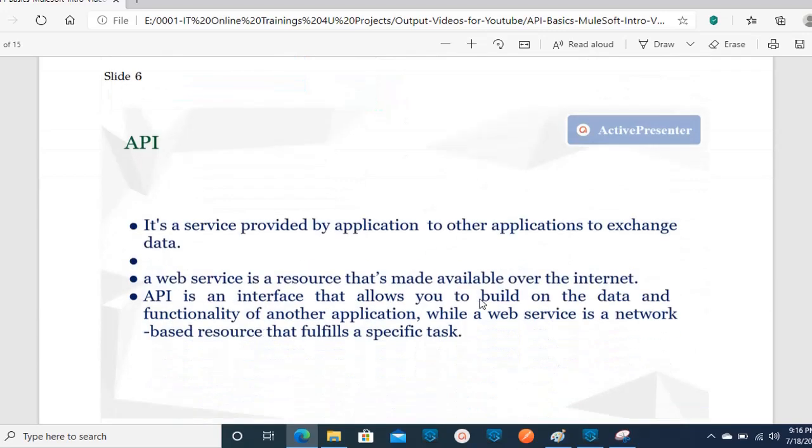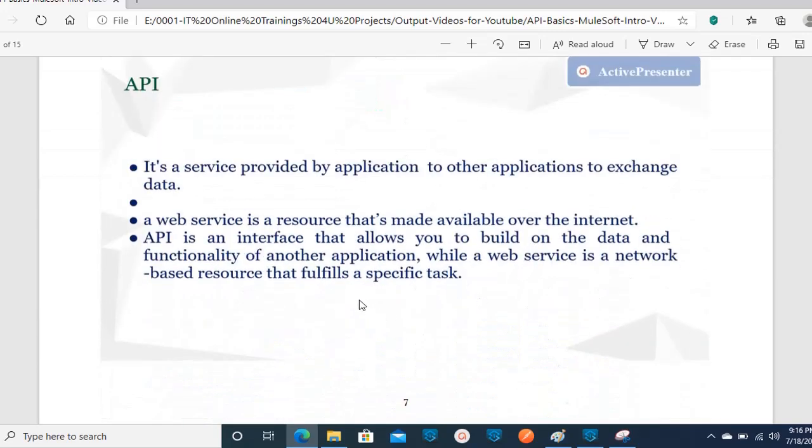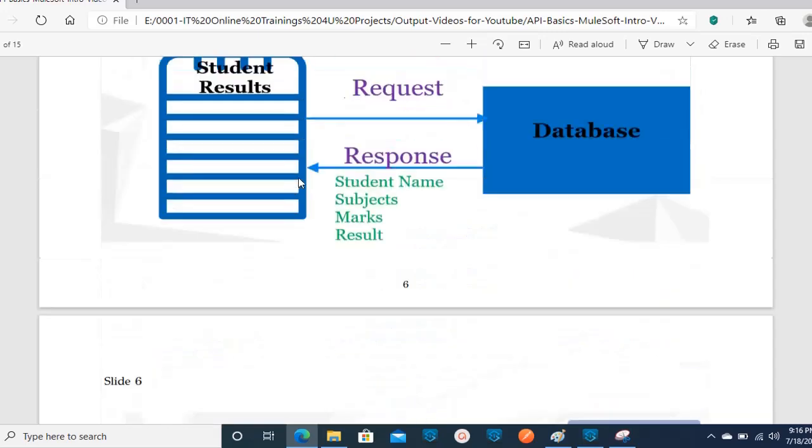Okay. Now we will come to definitions. What is an API? It's a service provided by an application to other applications to exchange data.